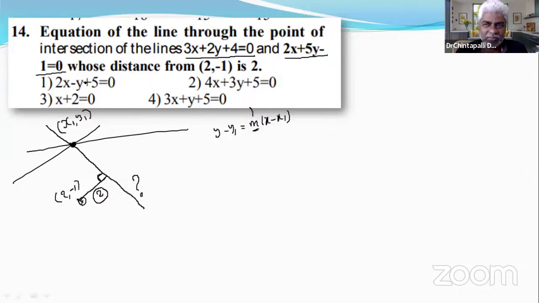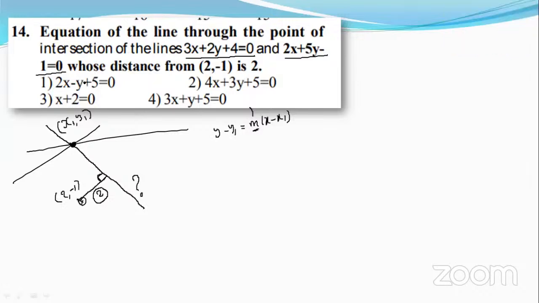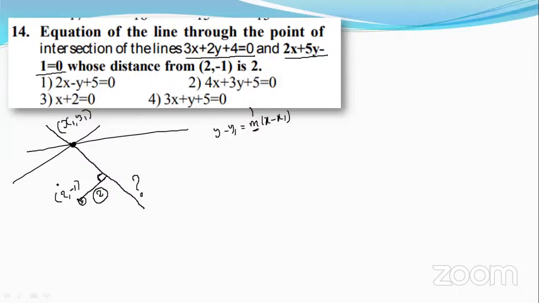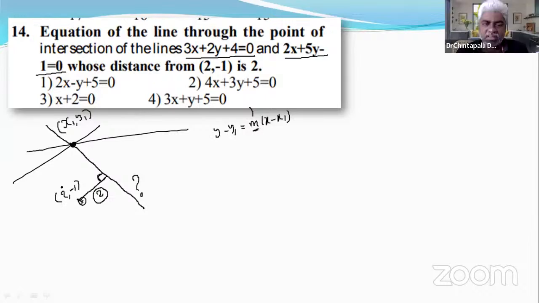Getting me? Yes, sir. If it's not 2, it is not correct. That way, check four perpendicular distances. It's an easy way. First, tell the perpendicular distance from 2, -1 to the line in the first option.